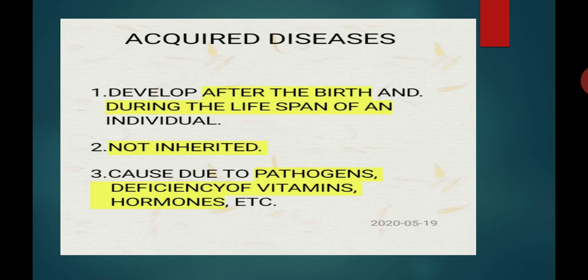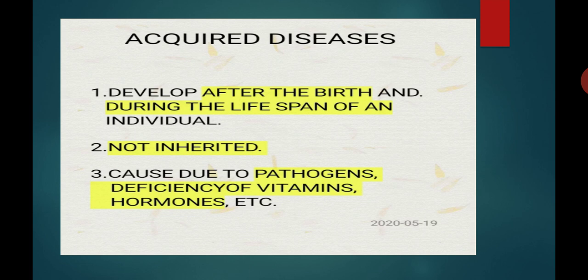Acquired diseases are those developed after birth, during the lifespan of an individual. Congenital diseases can be inherited from parents to offspring. Acquired diseases cannot be inherited, meaning they cannot be transmitted from parents to offspring.